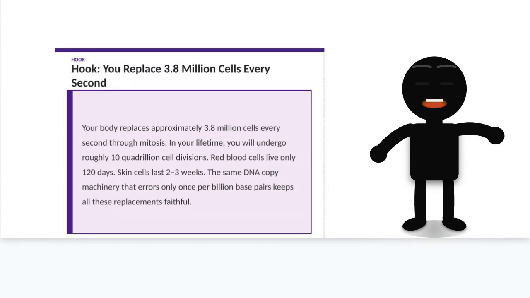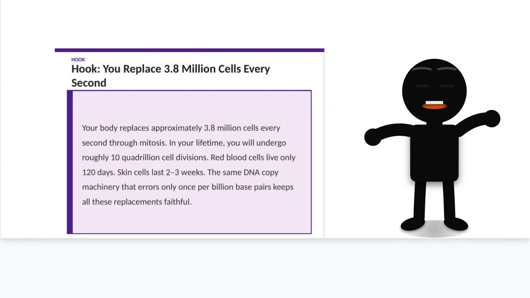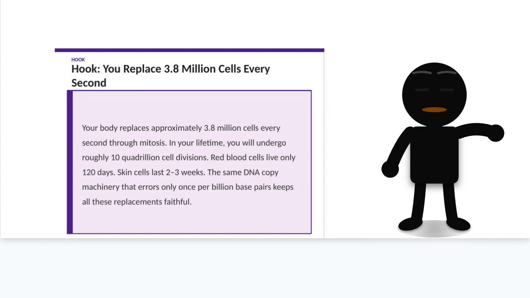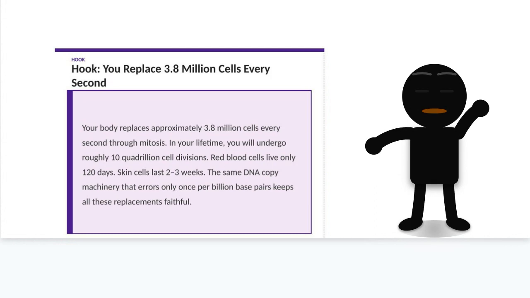Here is a number that will make you appreciate your own biology. Your body replaces roughly 3.8 million cells every single second. Red blood cells live only 120 days. Skin cells last about 2 to 3 weeks. Intestinal lining cells survive a mere 4 days before being replaced. All of this replacement happens through mitosis.